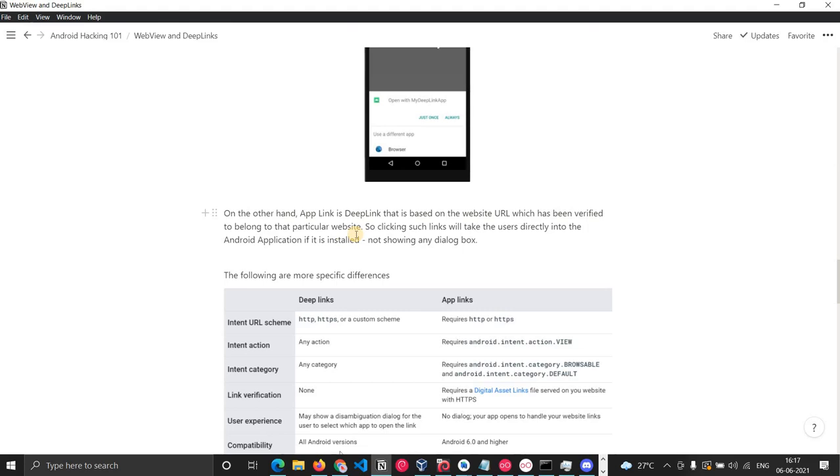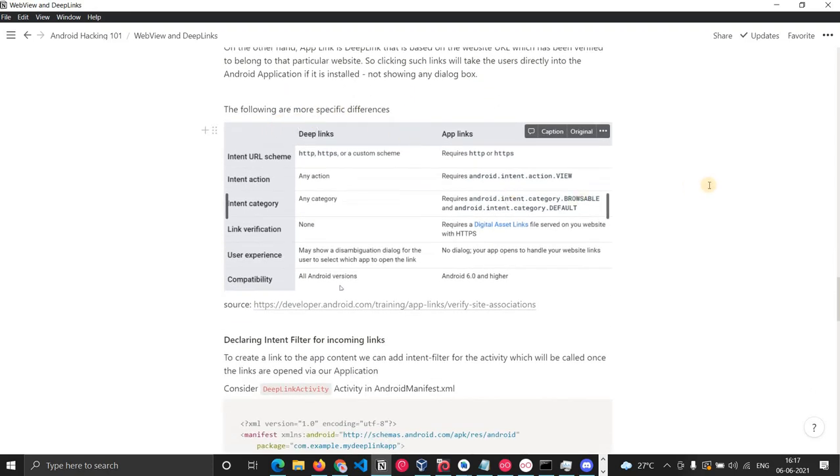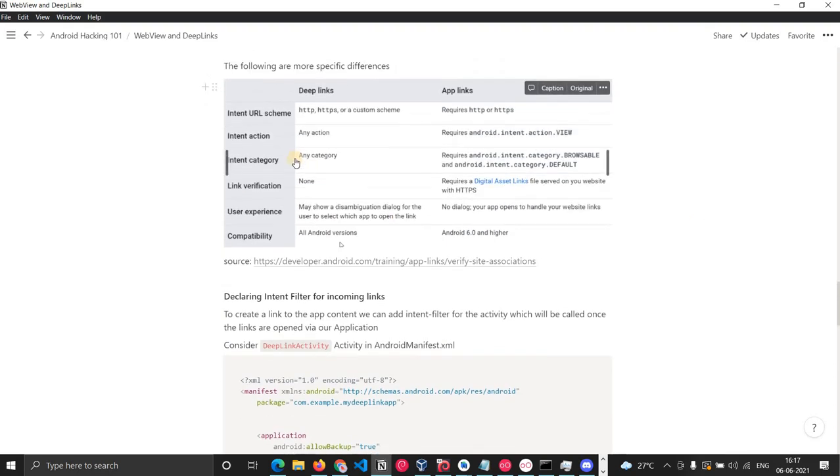The example of this would be a Twitter deep link, or Insta. I don't think Instagram has a deep link. Or Facebook might have a deep link. Actually, these applications have configured app links inside the application. There is one method to do it: you have to put the certificate inside the application, and only then will Android directly launch your application. So the following are the more specific differences.